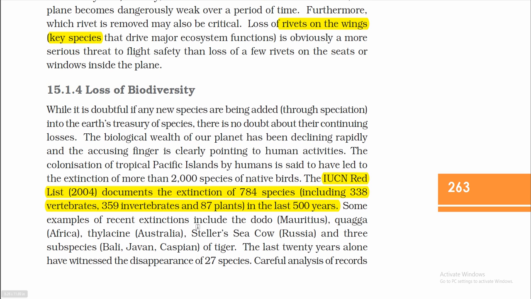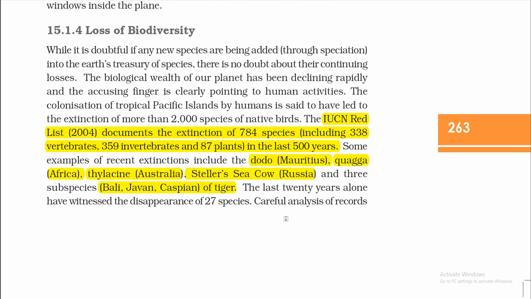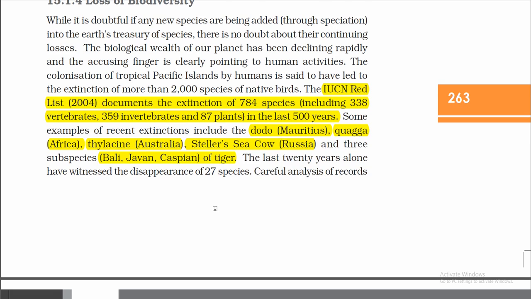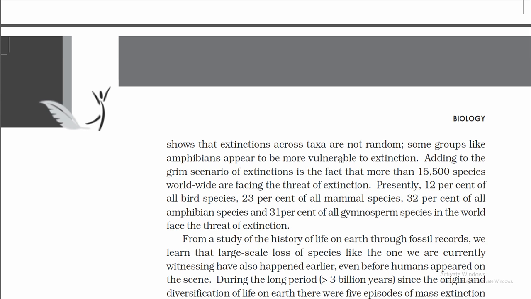Some examples of recent extinctions include the dodo of Mauritius, the quagga of Africa, the thylacine of Australia, the Steller's sea cow of Russia, and three subspecies of tiger: Bali, Javan and Caspian. The last 20 years alone have witnessed the disappearance of 27 species. Careful analysis of the record shows that extinctions across taxa are not random. Some groups like amphibians appear to be more vulnerable to extinction.